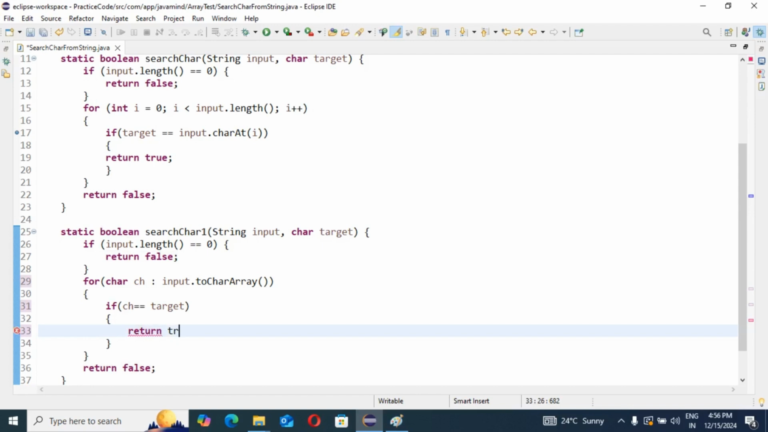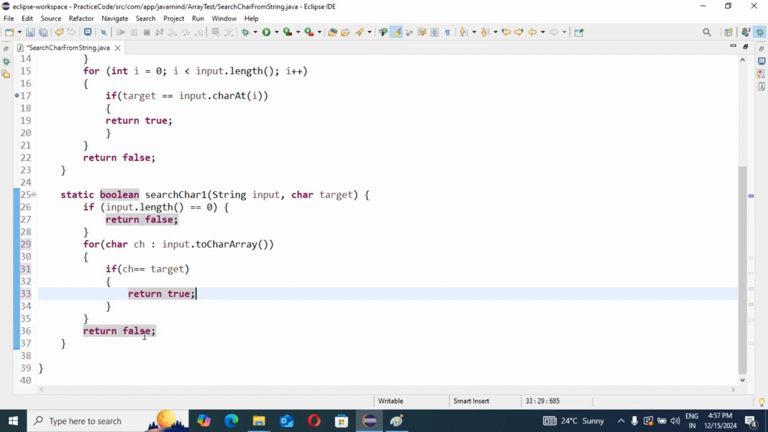Otherwise we can return false. Simple. I hope you understood, right?